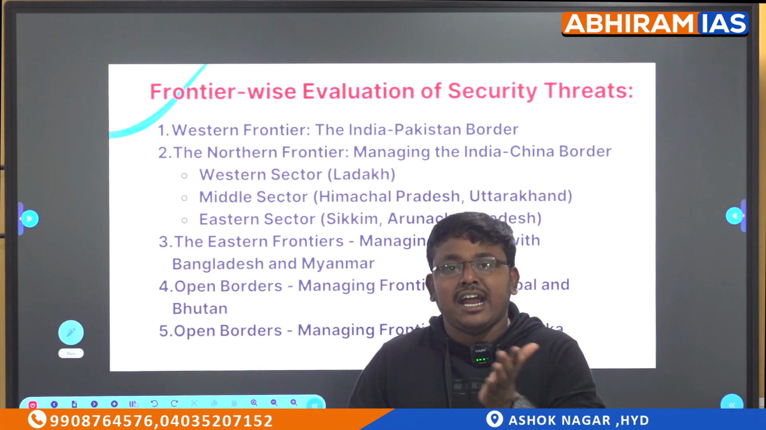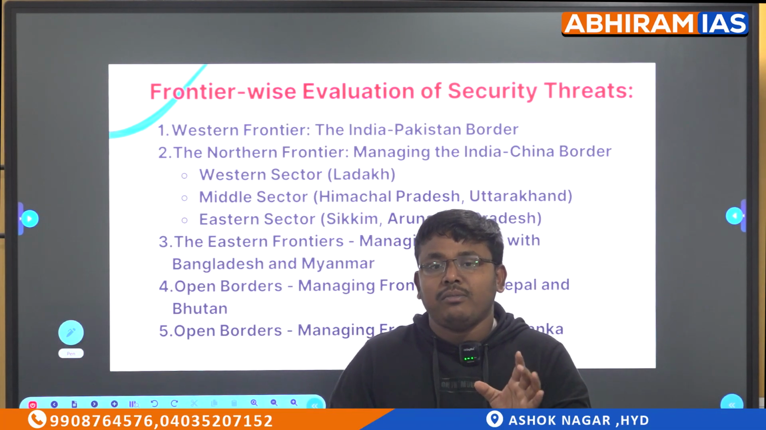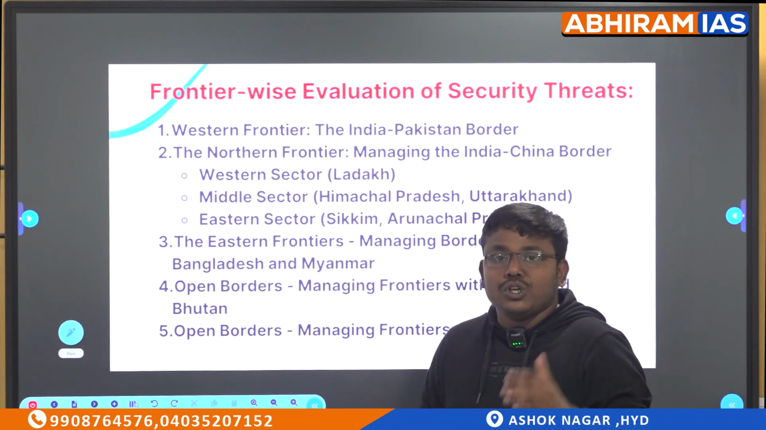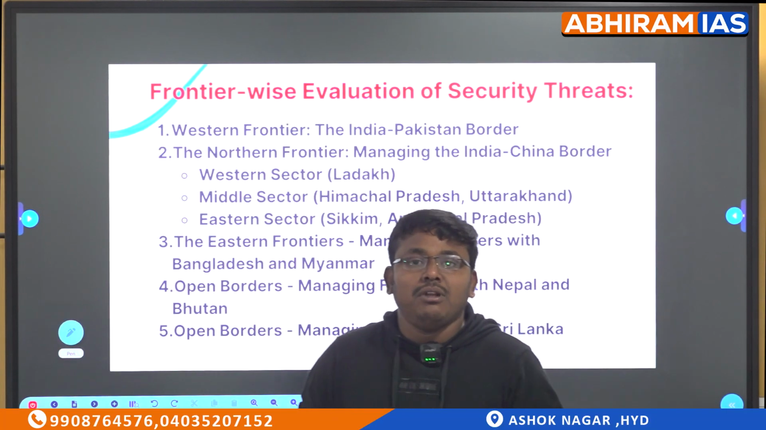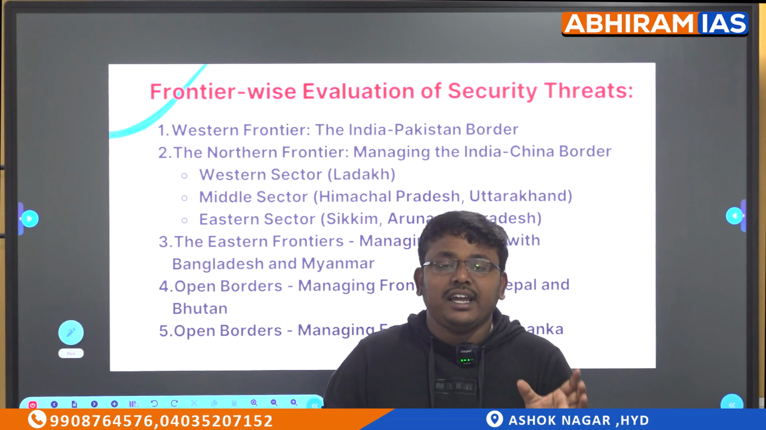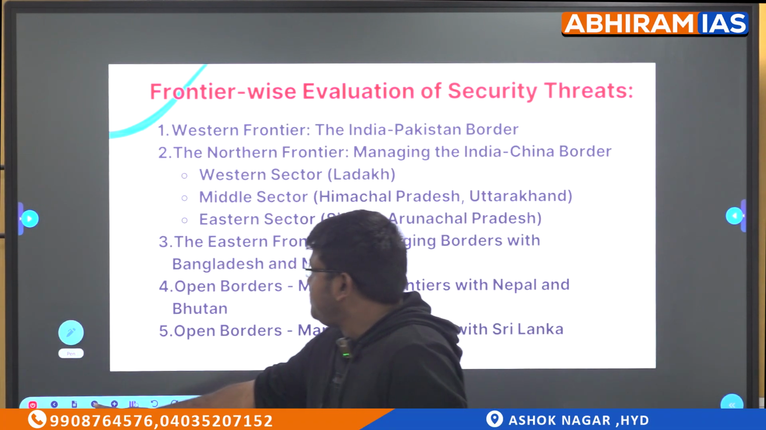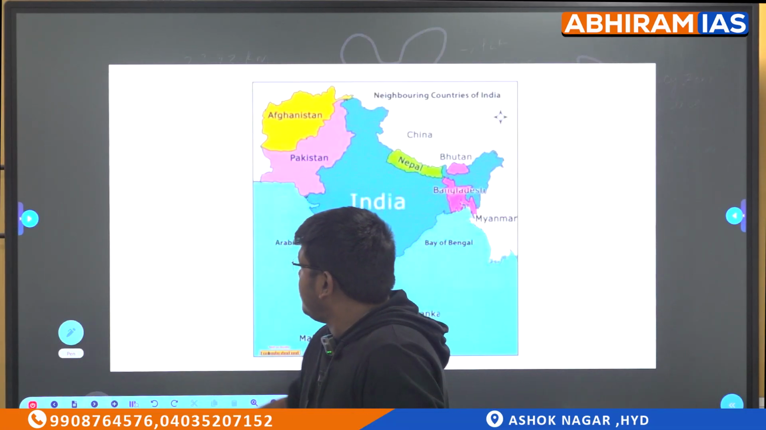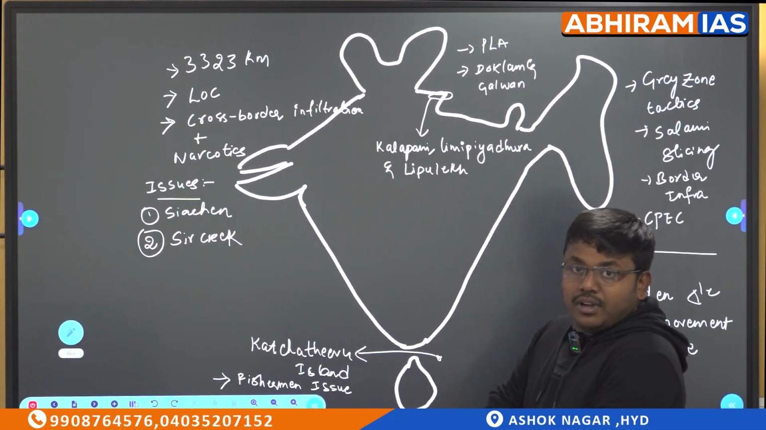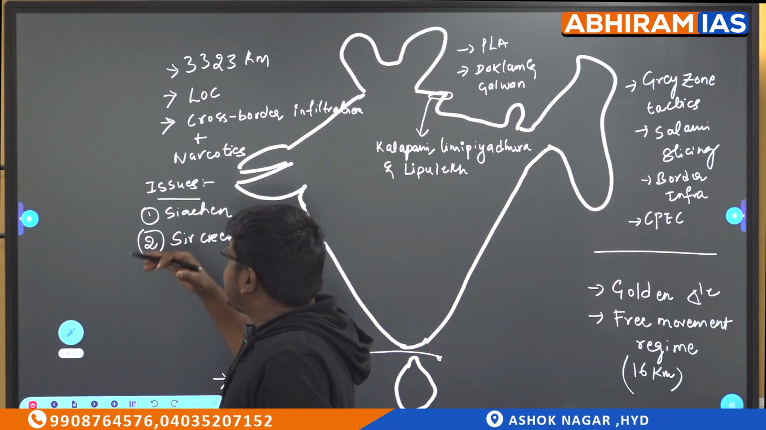If you take these land borders, this is one type of open border, and if you compare the maritime open border, that is with Sri Lanka. So we will be discussing all the major problems, issues and their solutions regarding these borders. So let's start the class. I have made a small diagram, you can see. First we will be talking about the western frontier.